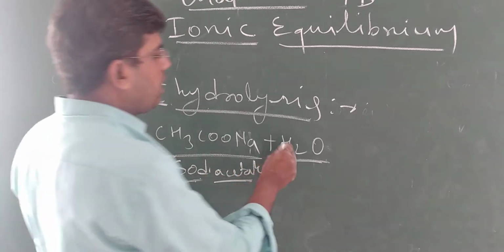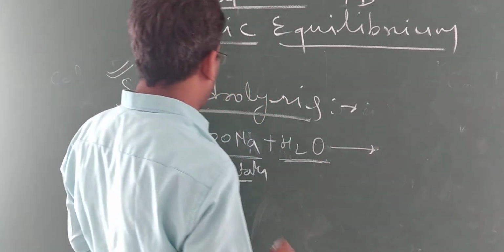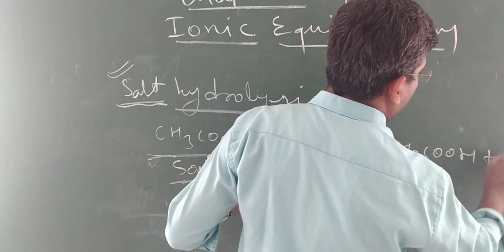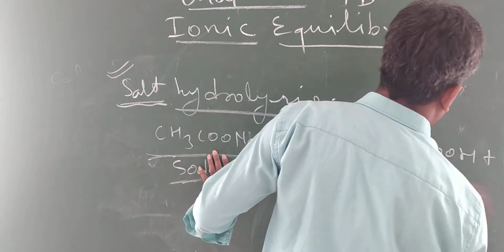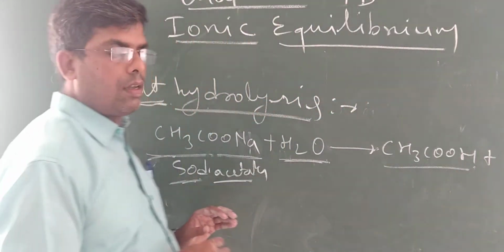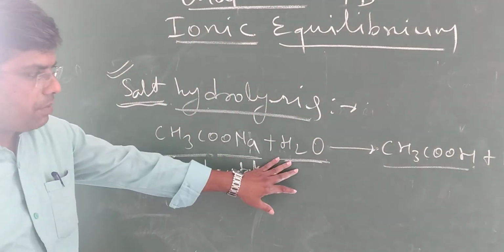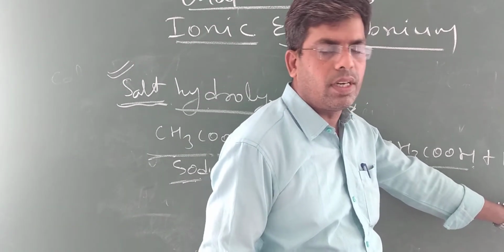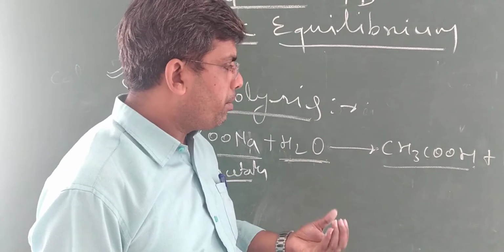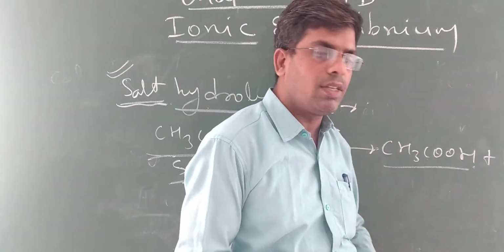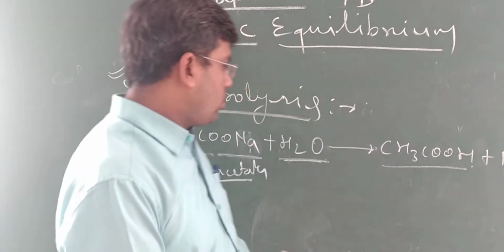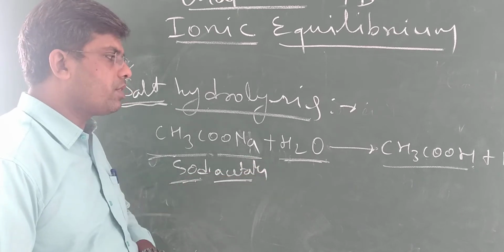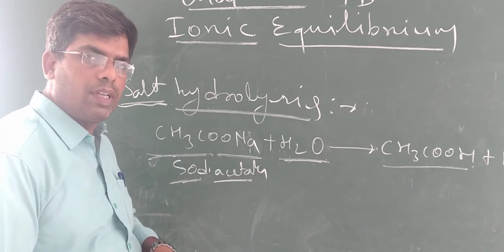Now sodium acetate reacts with water to form acetic acid, CH3COOH, plus NaOH. Sodium acetate reacts with water to form acetic acid and sodium hydroxide, because sodium acetate was prepared from acetic acid and sodium hydroxide. Sodium acetate is a basic salt. So such a process is known as salt hydrolysis.